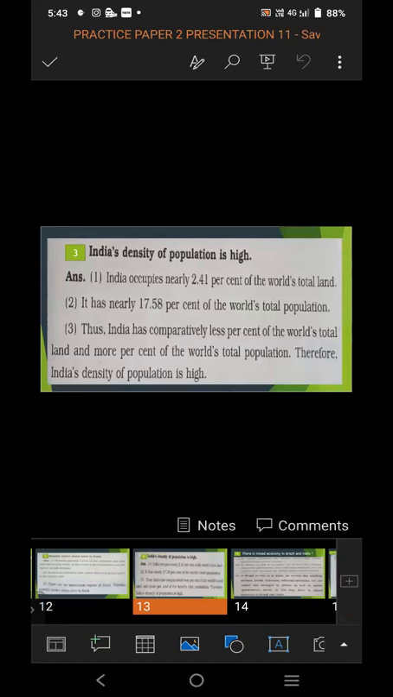Next give reason was India's density of population is high. So we have to give reason for this. Why is India's density of population high? Because India occupies nearly 2.41% of the world total land. It has nearly 17.58% of the world total population.